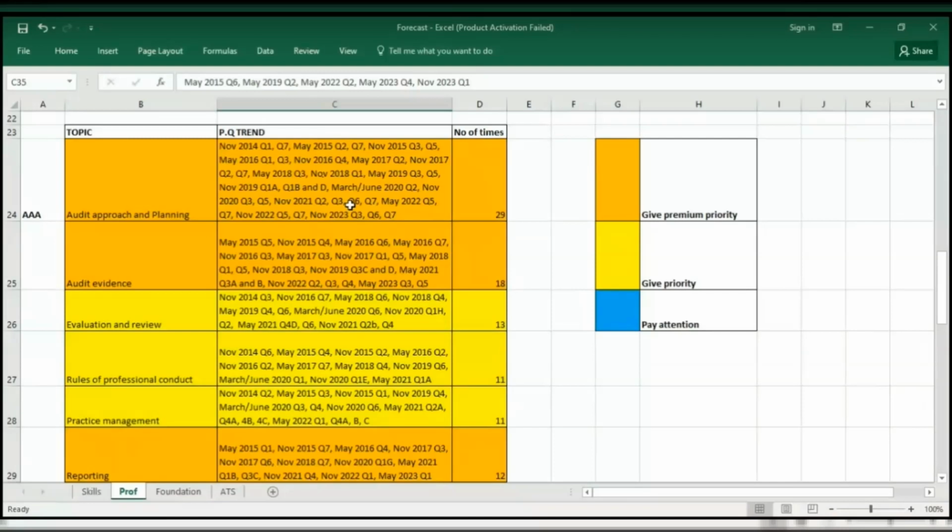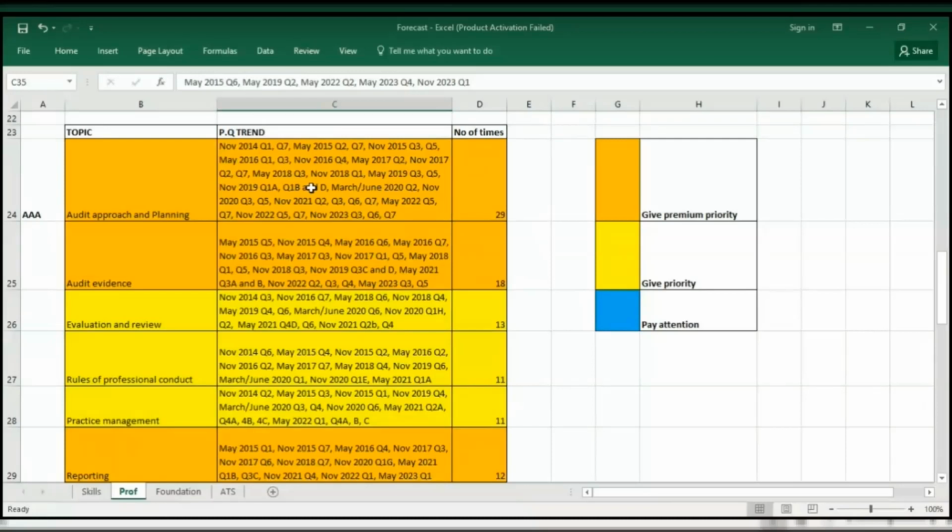So when you do this, you want to solve a minimum of 40 to 50% of the total number of times it's been examined. For this you should solve say 11 to 13 questions, so that you're very comfortable with the different angles that ICAN can come up with. All right, so you're not taken by surprise. That's very important.